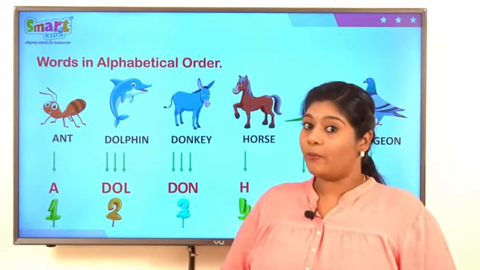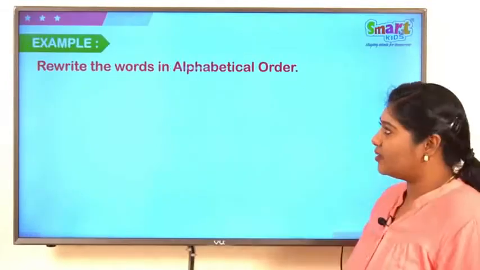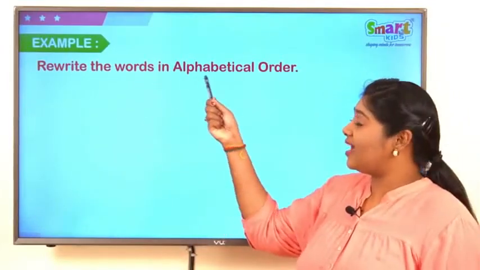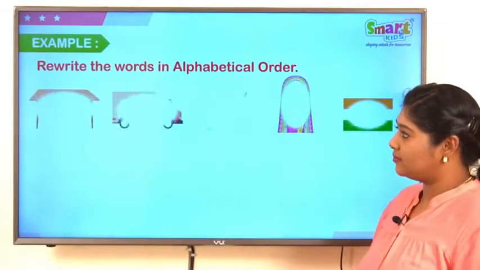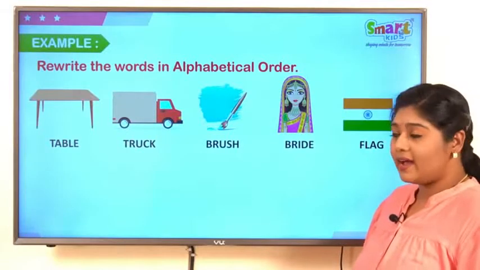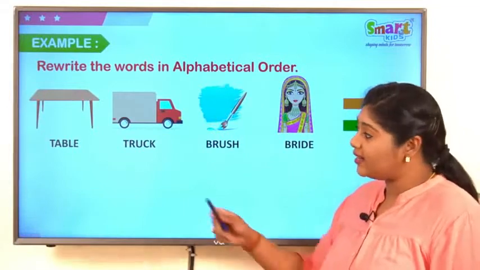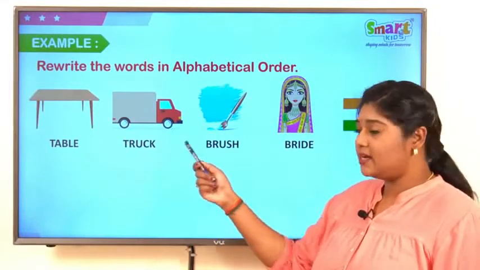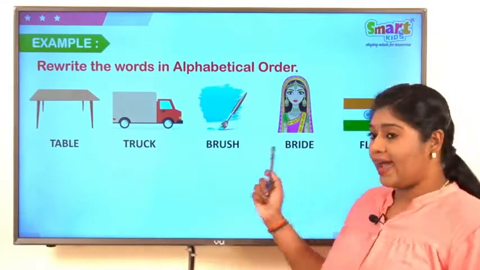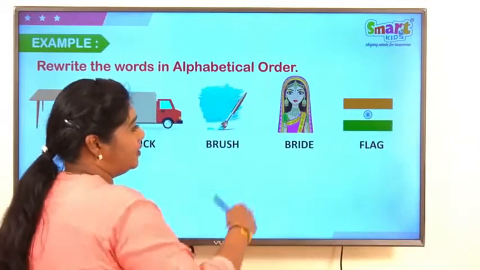Now, let us see one more example. Rewrite the words in alphabetical order. Now, we have 5 words and the words are table, truck, brush, bride and flag.